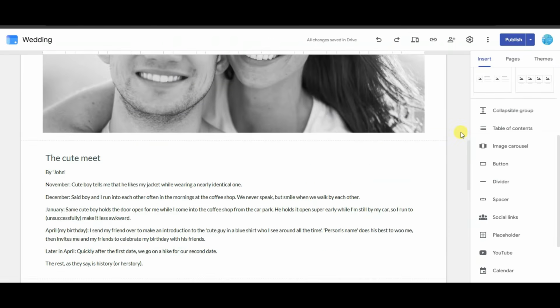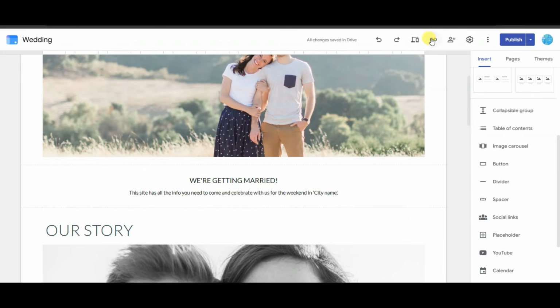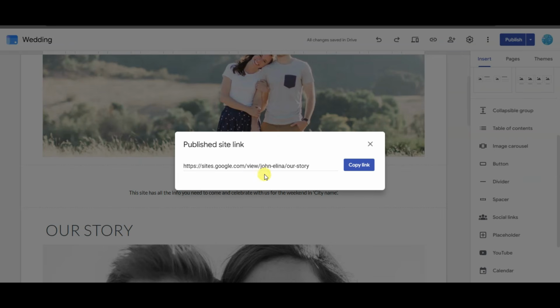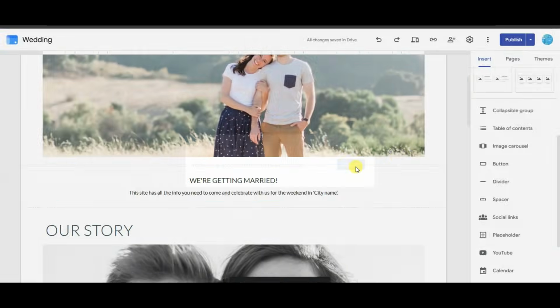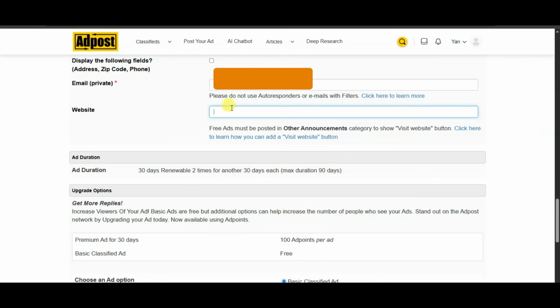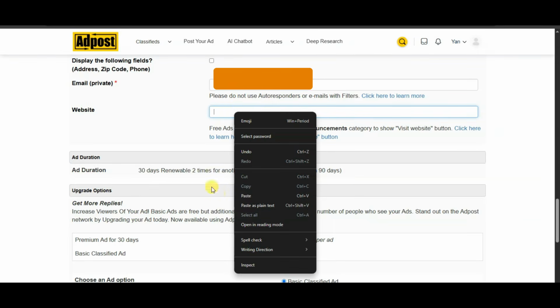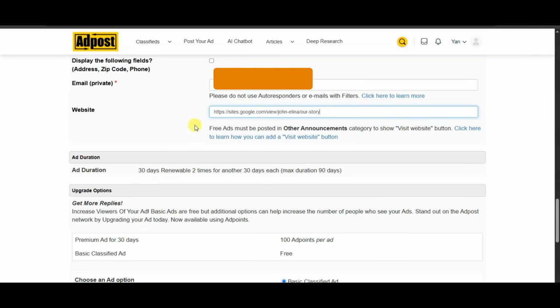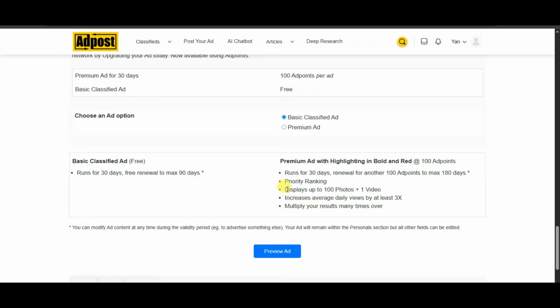You can go to your Google site. You can click on this link icon. Here is showing the URL of this Google site. You can copy this URL. Now you can go to the AdPost website. You can paste your Google site URL. You can scroll down. At last, you can click on the preview ad button.